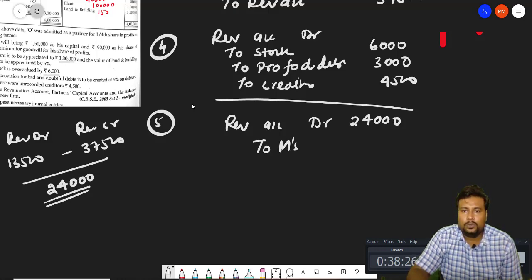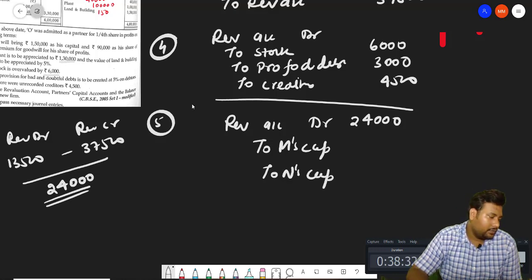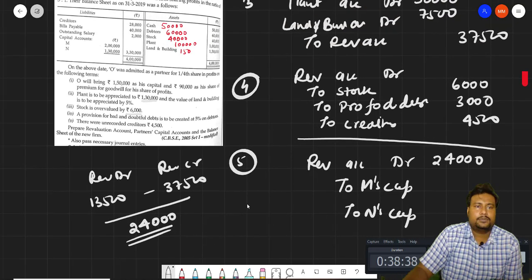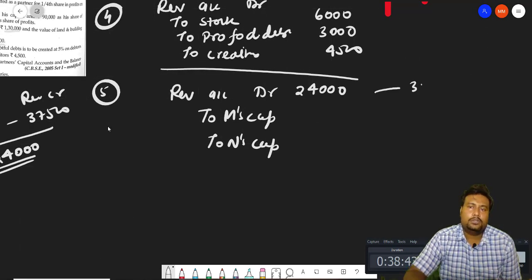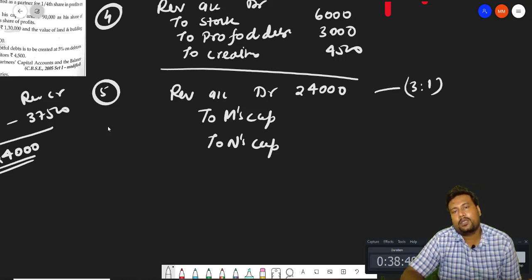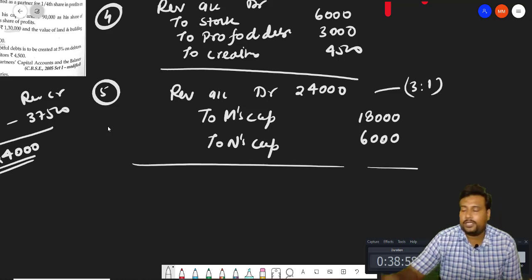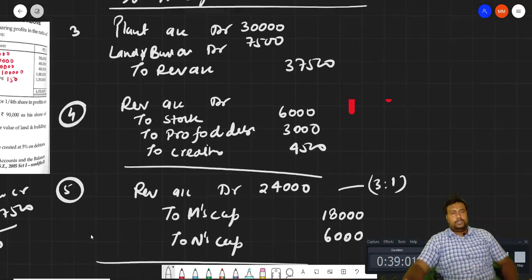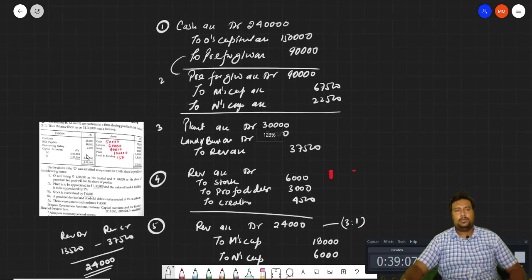So this 24,000 will be distributed between all partners in the old ratio. So to M's capital and to N's capital, this 24,000 will be distributed in the ratio. What was the ratio? See, this ratio was 3:1. So 24,000 will be distributed in the ratio 3:1, and it will be how much, beta? 18,000 and 6,000. So this much entry we will pass in the question. You can start from the revaluation entry also.